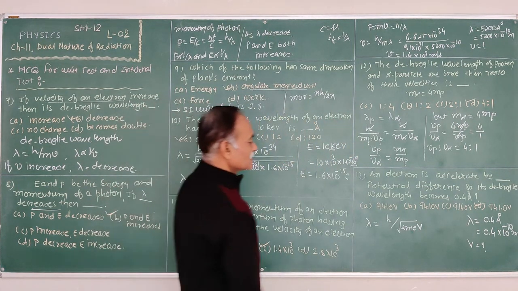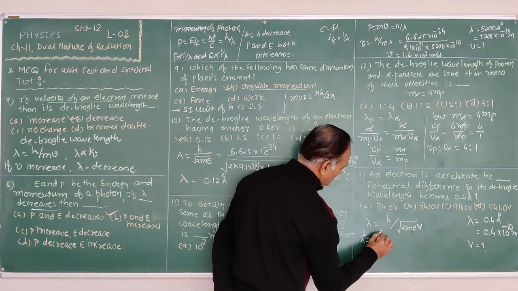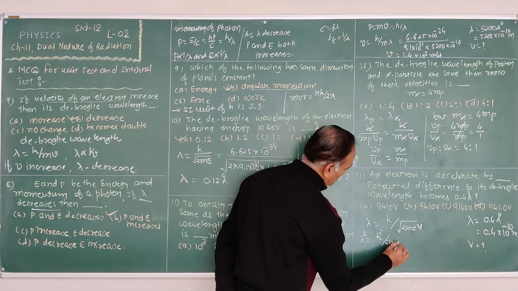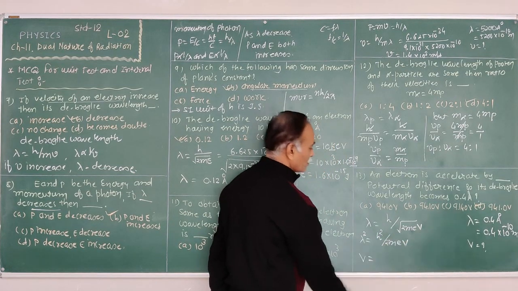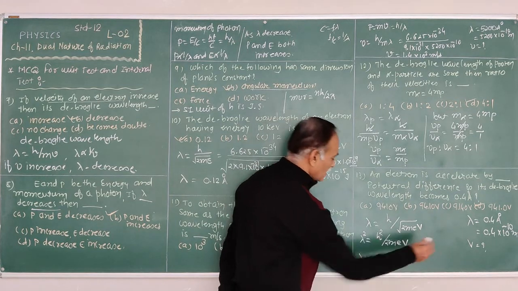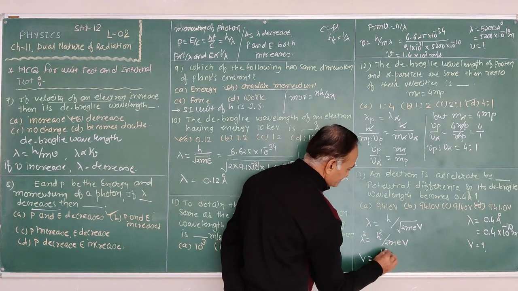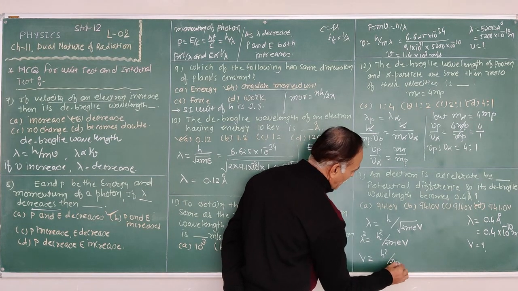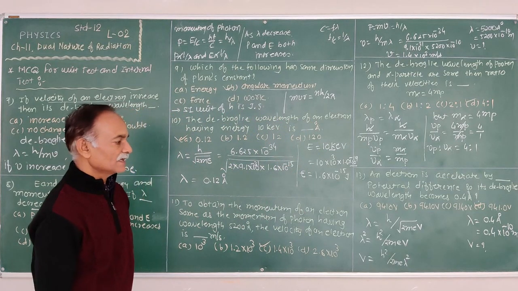We require the potential difference, so making the square, lambda square is equal to h square upon 2 meV. Therefore, V is equal to h square upon 2 m e lambda square.